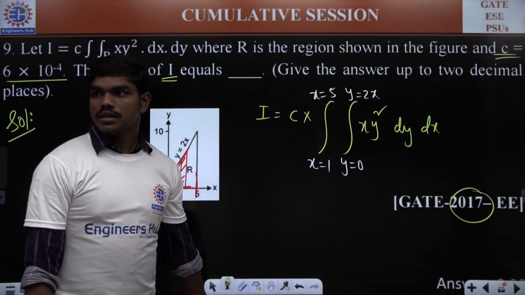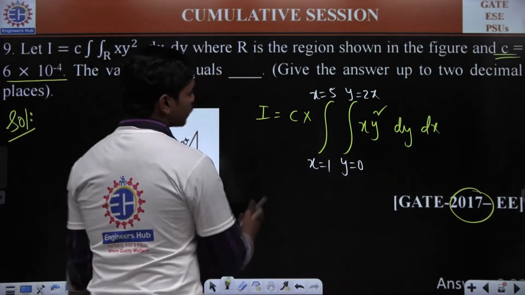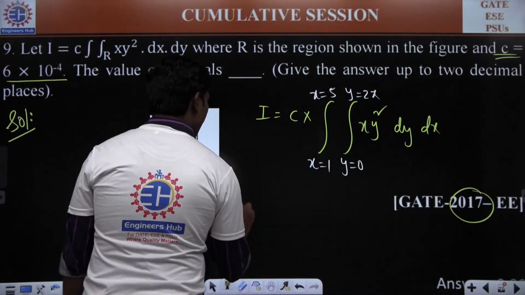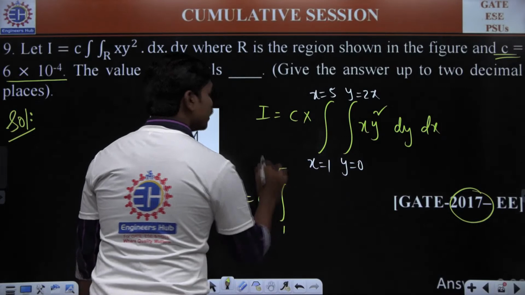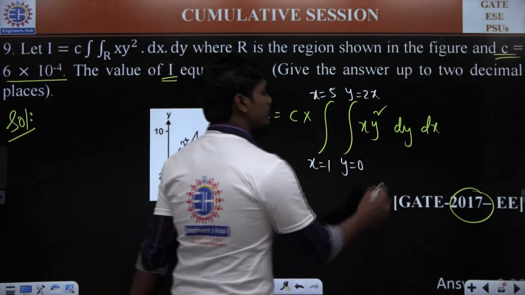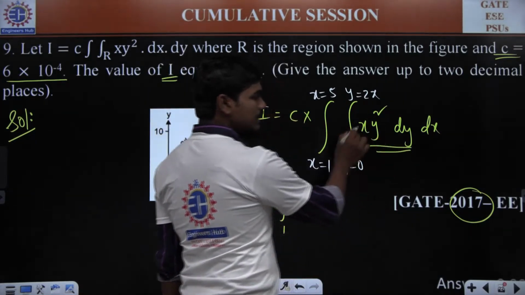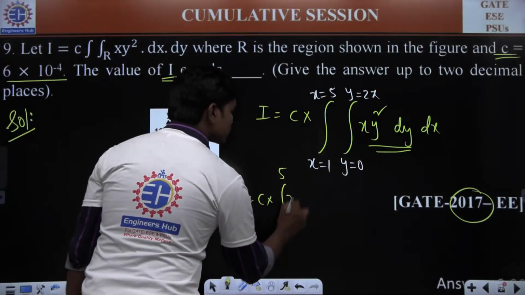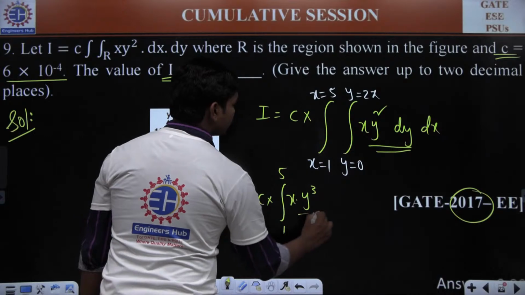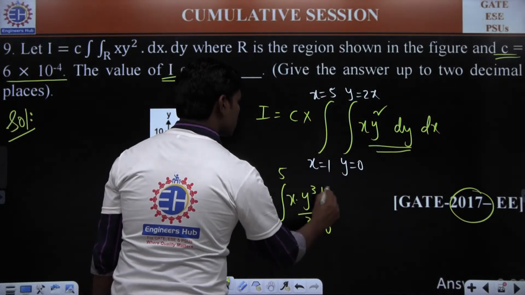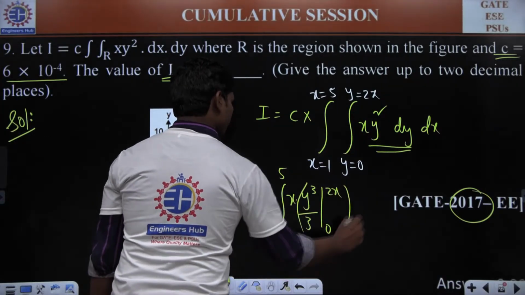Let me try to solve this. Now if you integrate this, we have I is equal to c times the integral from 1 to 5 of xy square dy, and whenever you are integrating with respect to y, you will treat x as a constant. So x into y cube divided by 3 within the limits 0 to 2x, dx.